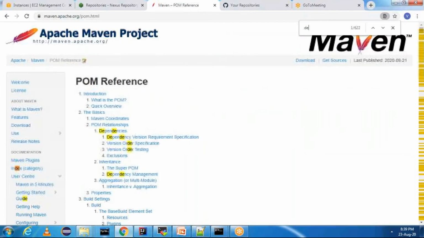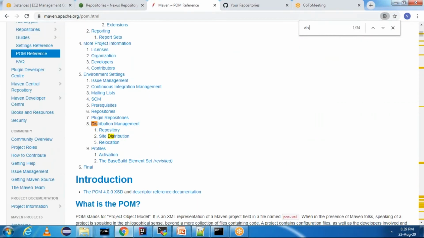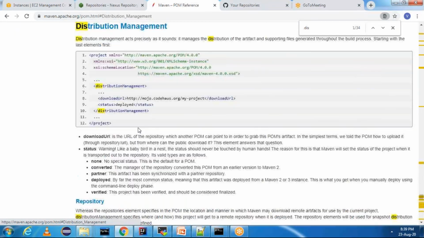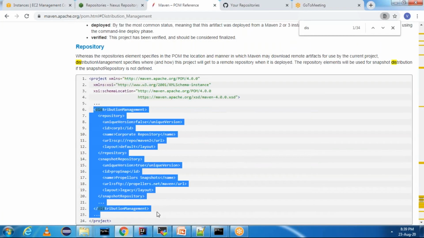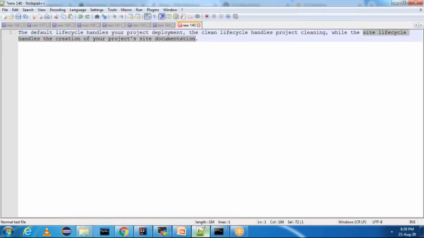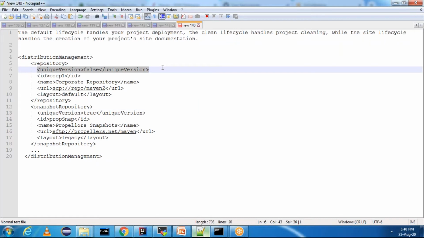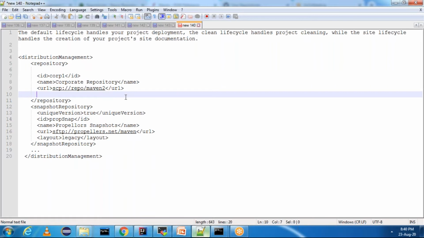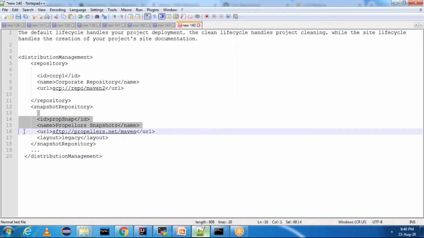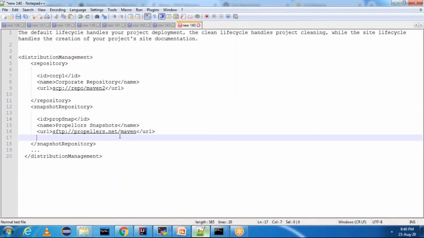And you can look here, distribution management. This is the distribution management tag. In the distribution management tag, you can mention both the repositories, snapshot and release. I'll explain in detail what is snapshot and release. For the time being, there is the distribution management tag, repository and snapshot repository. In repository, we just need to mention ID, name and URL. We don't need other things. In the snapshot repository also, we need to mention ID, name and URL.